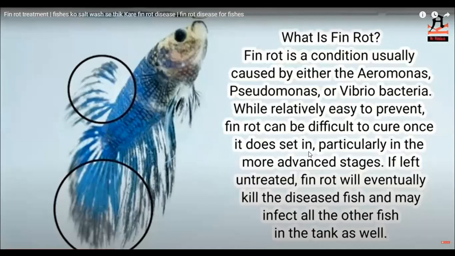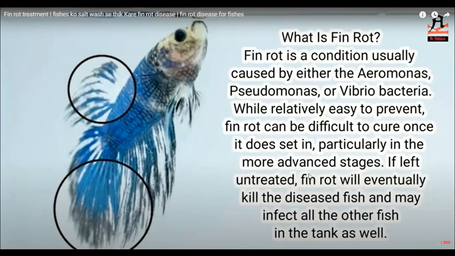If you have an aquarium with fishes, you have to observe all the fishes to see whether they are perfectly well or not. If there is fin rot in them, you have to clean the water properly. This is the precautionary measure. Particularly in the more advanced stage, if fin rot is found in one particular fish, you have to remove that fish from the others, so that the other fish do not get infected.